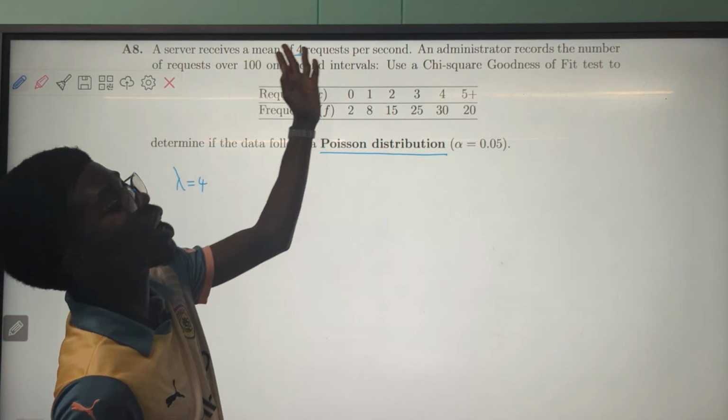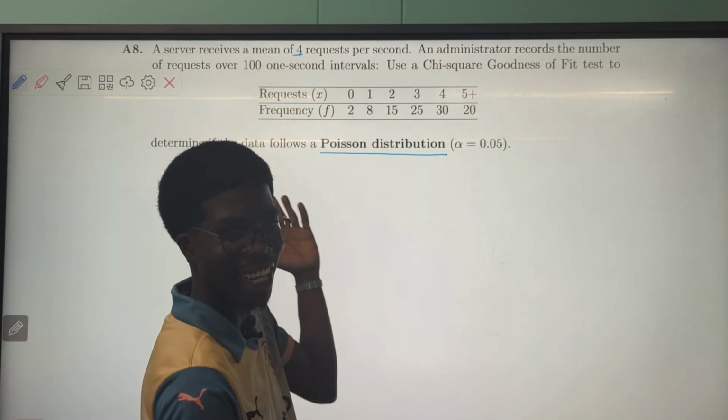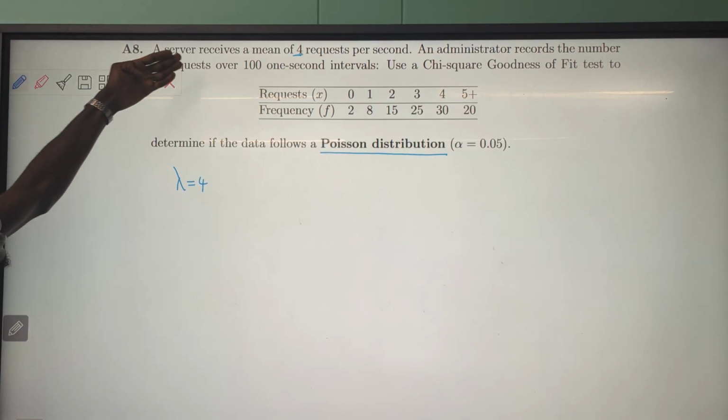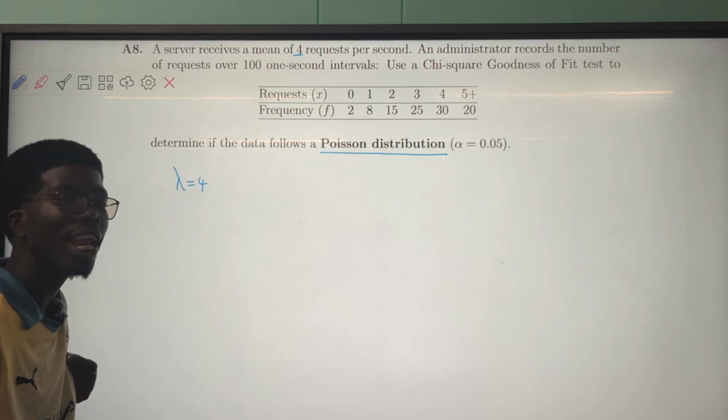Zvinhu zvandiri kungogeneratawo zvangu ndichingoverenga question usazoditi kamukomana aka kanoziva. No, ndiri kungogeneratawo from question. Hanzi a server receives a mean of 4 requests per second, right? Yes, takutoziva kuti lambda yedu ndiani ndi 4.